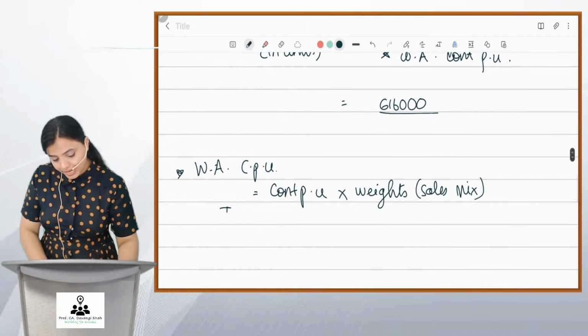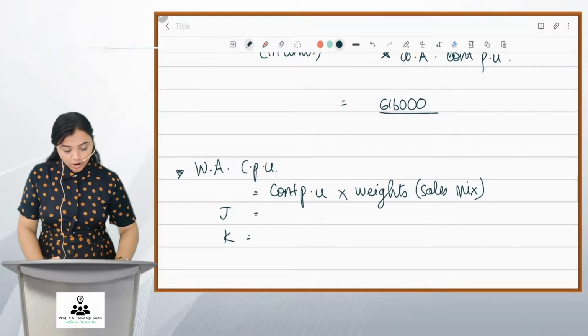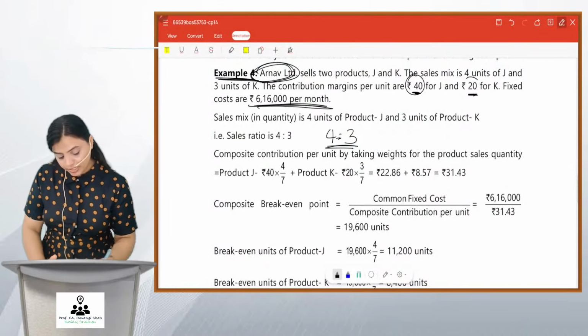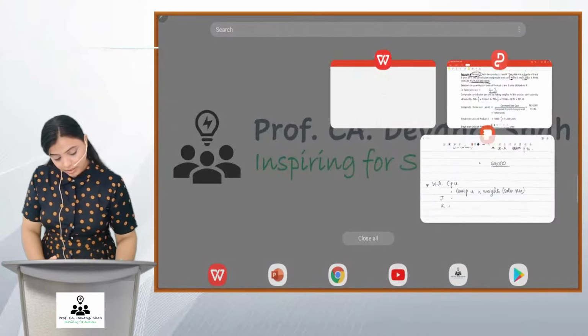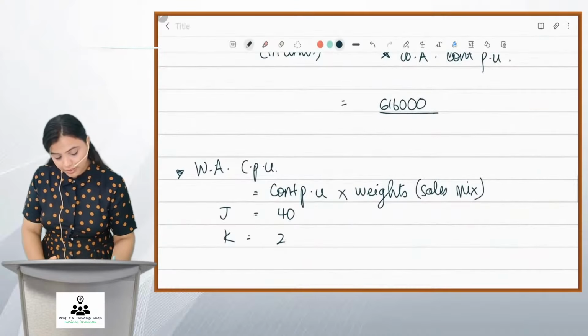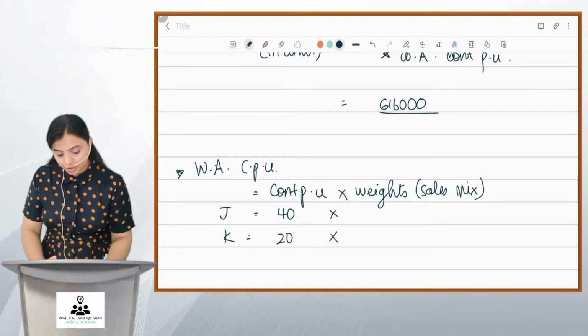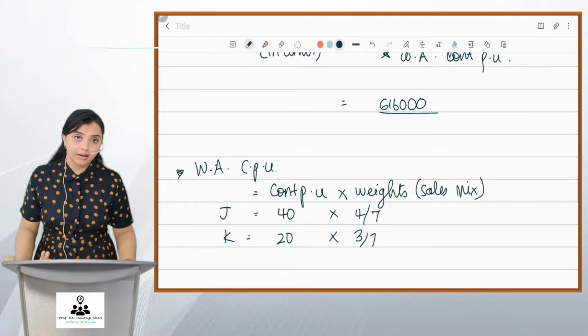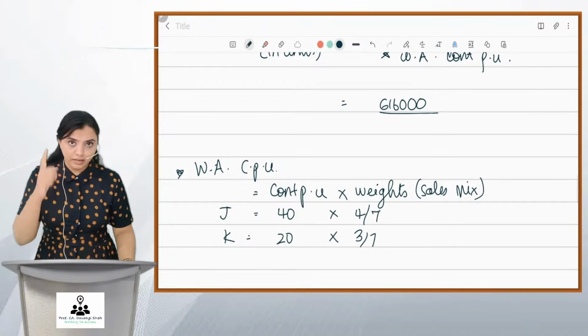So we have 2 products J and K. Contribution is given as 40 and 20. So 40 per unit, 20 per unit. And the sales ratio is 4:3. Correct? So it is 4/7 and 3/7. These are the weights of the product. The sales ratio will be the weights. Remember this.